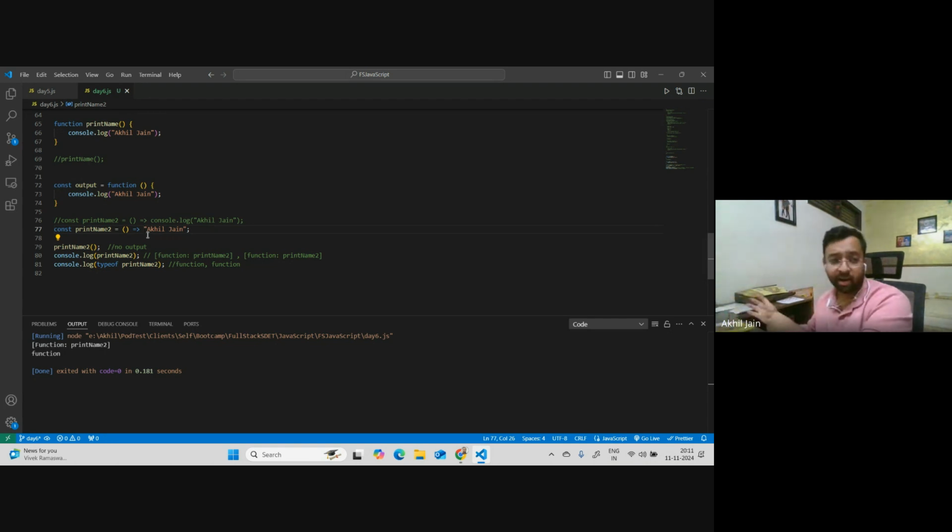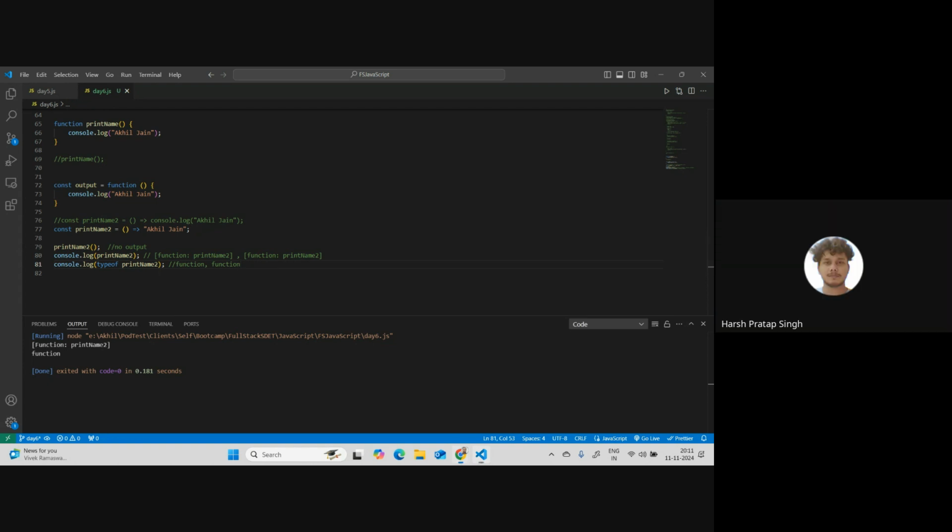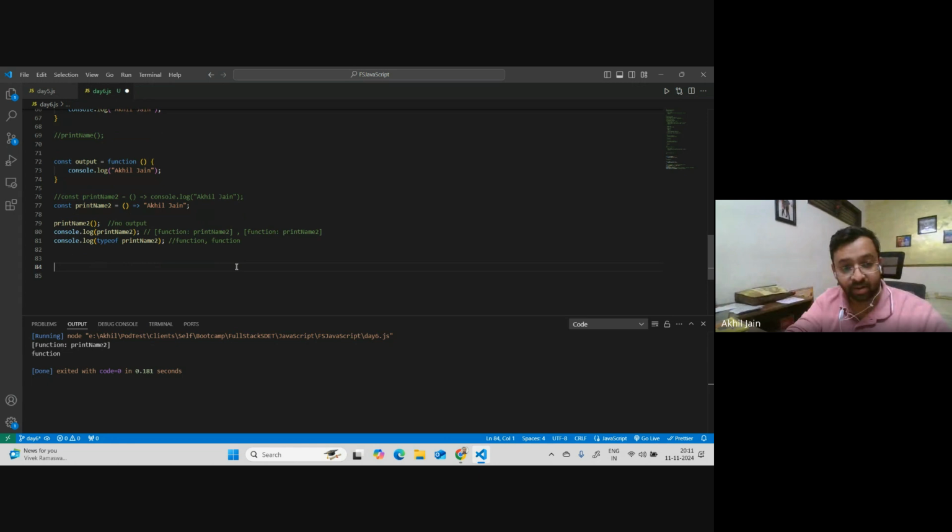Okay, let me try with another example. I'll come back to this, maybe tomorrow. I don't have an explanation right now for why it behaved like this. But let me give you one more example, right? Okay, Hassan, you want to say something? So what should it print? Not me, Akhil. Okay. What were you expecting, Akhil? Okay. I will show you what I was expecting, but in a different context.